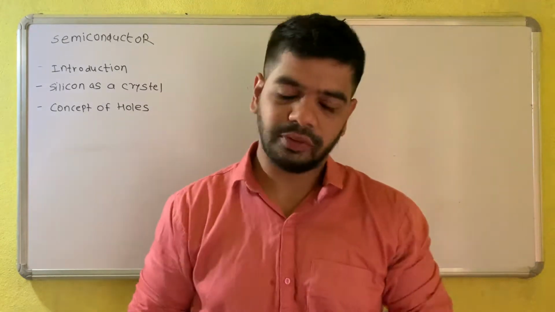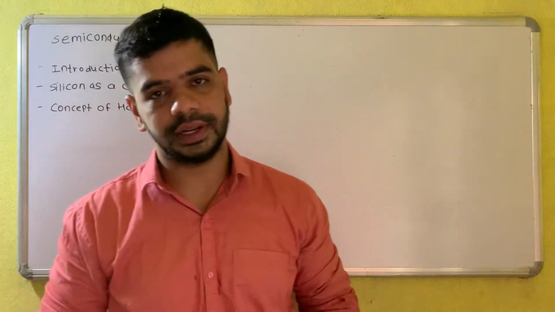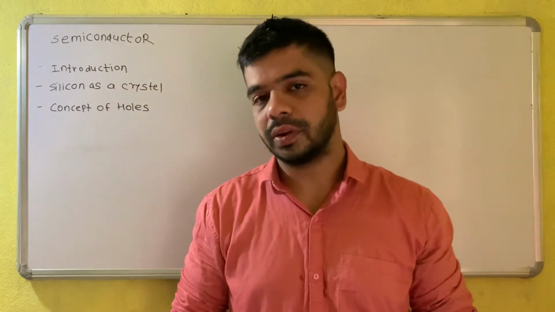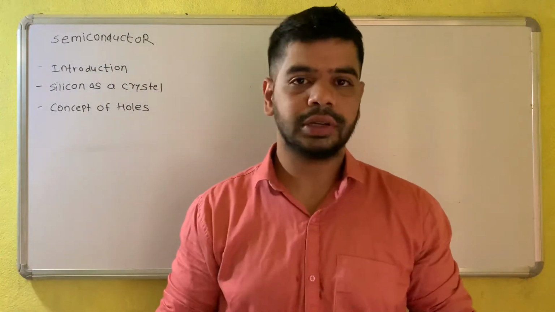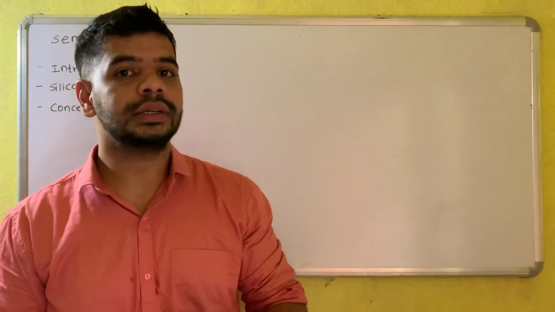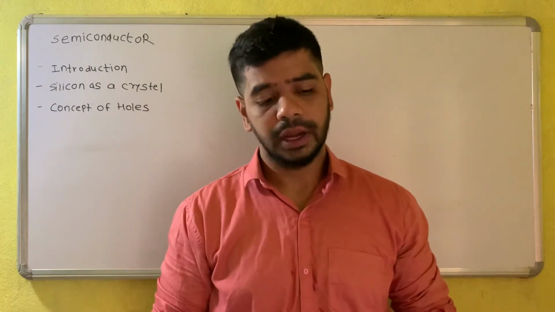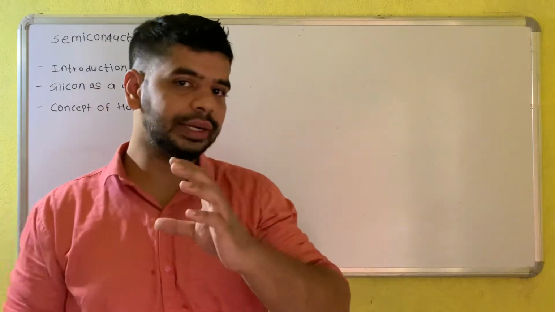So basically the first question that arises in our mind is, what is meant by semiconductor? I think up to your 10th class you have covered conductor and insulator, but you have not covered the semiconductor. So basically a semiconductor is a material or substance whose conductivity lies between insulator and conductor.